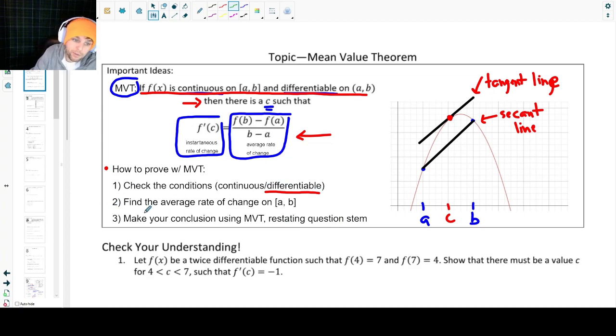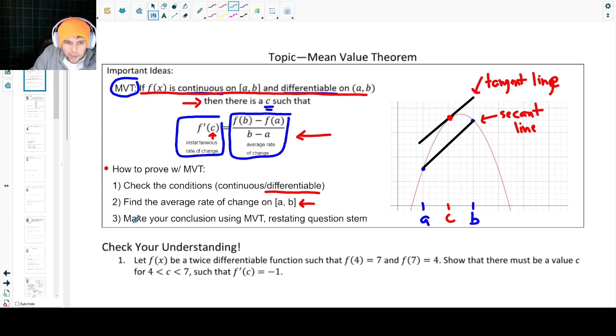The second step is you want to find that average rate of change, right? So you find that average rate of change on your interval. So you do f of b minus f of a divided by b minus a. And now there may be some other things that you need to do in this, right? You may need to find that c value, find the value where your derivative equals this average rate of change. But that depends on the question.